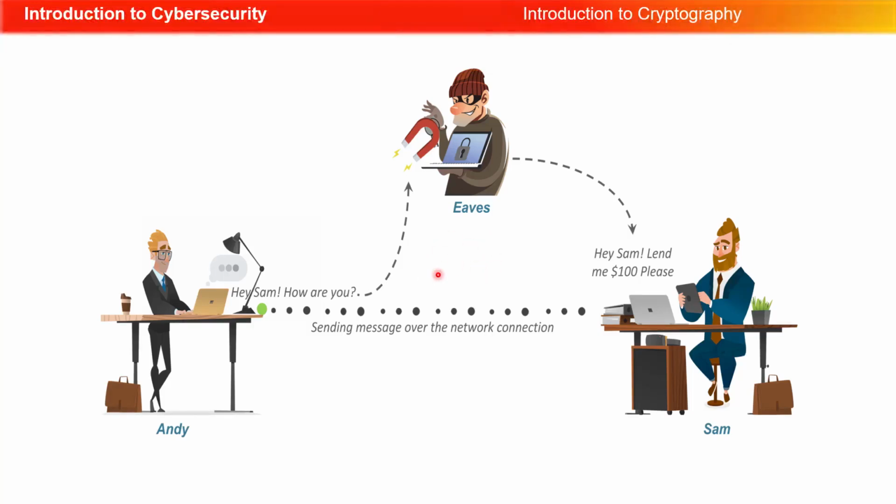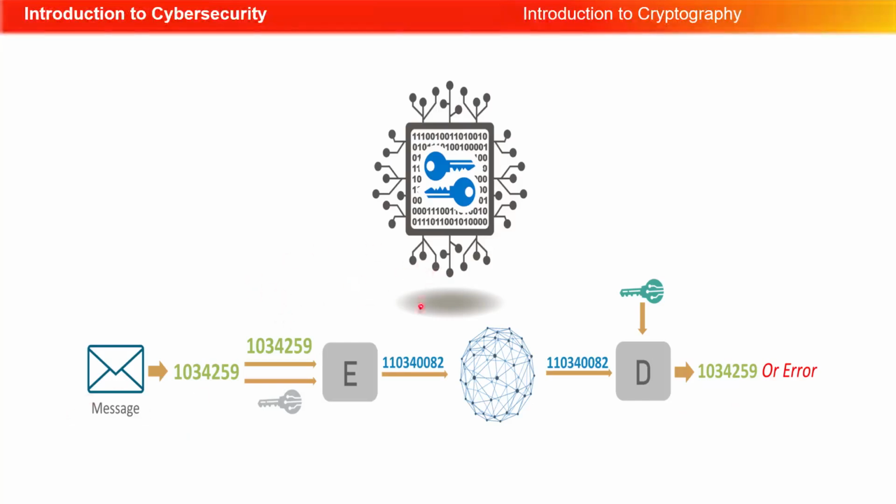to read our messages. We can see here a little bit about the introduction to cryptography. We have a message here. You can see it's a numeric message, 1034259. We encrypt it. It becomes what we call ciphered. It goes out publicly. The cipher is meaningless to any third parties or other parties out on the public web. We decrypt it, or there's an error delivered. So if somebody tries to read this message, and tries to decrypt it, it's better that they get an error than they actually get our message.